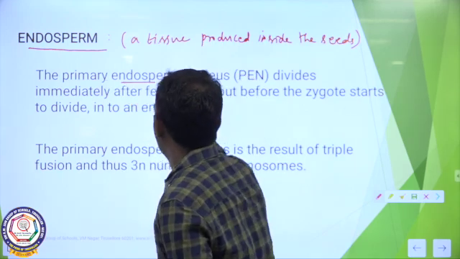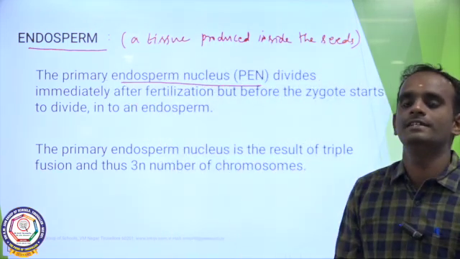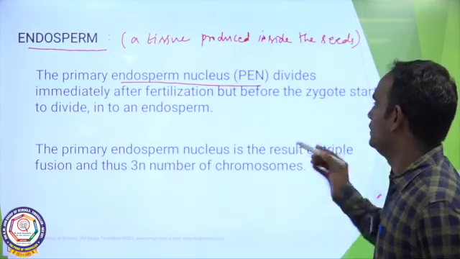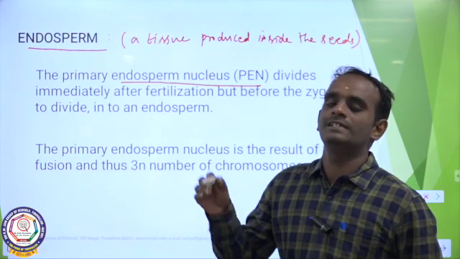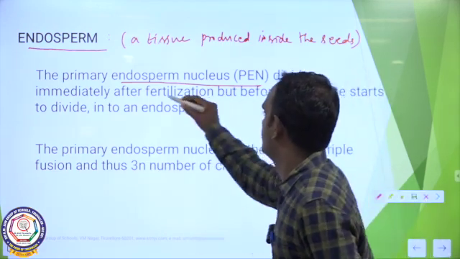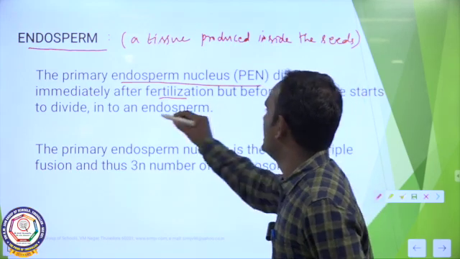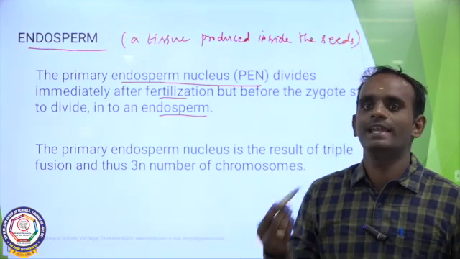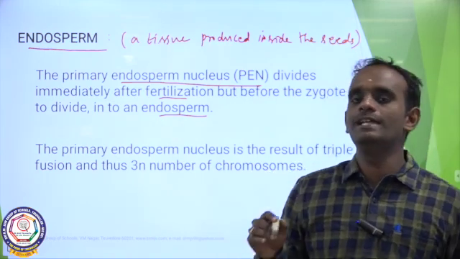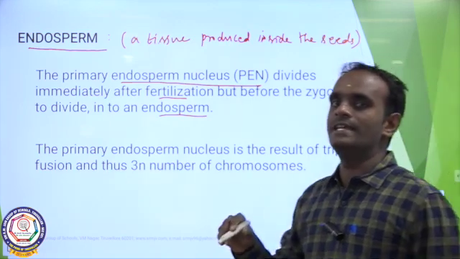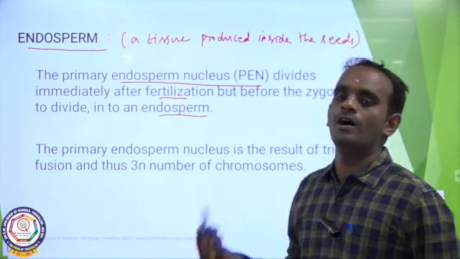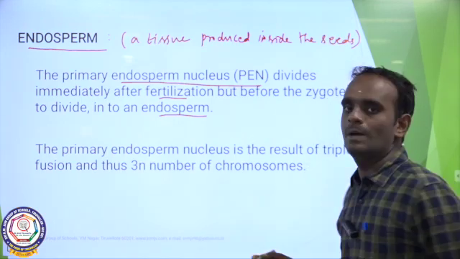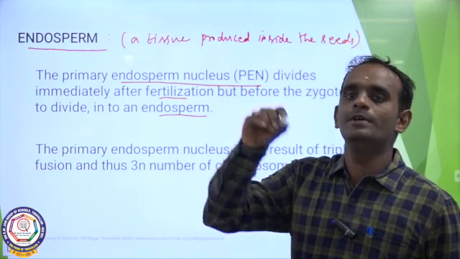The primary endosperm nucleus, in short PEN, divides immediately after fertilization to form endosperm before the development of the zygote. Once again, the primary endosperm nucleus divides immediately after fertilization to form endosperm. Now I am going to draw the structure of the embryo sac.